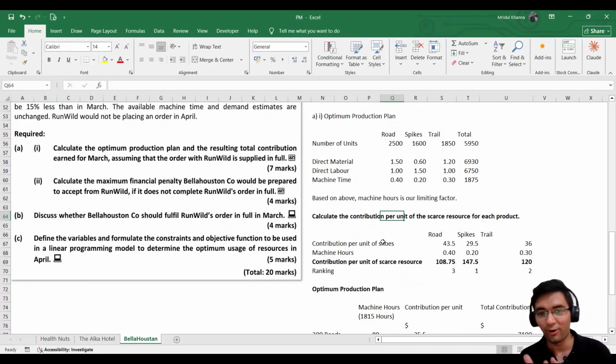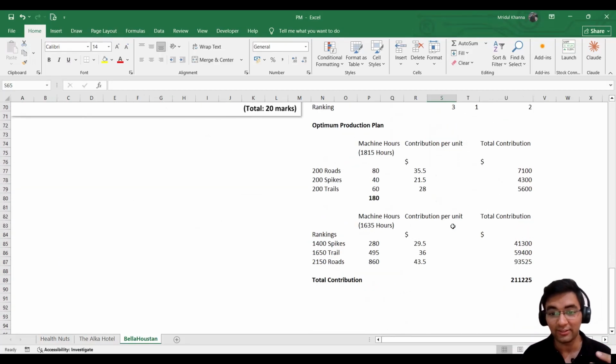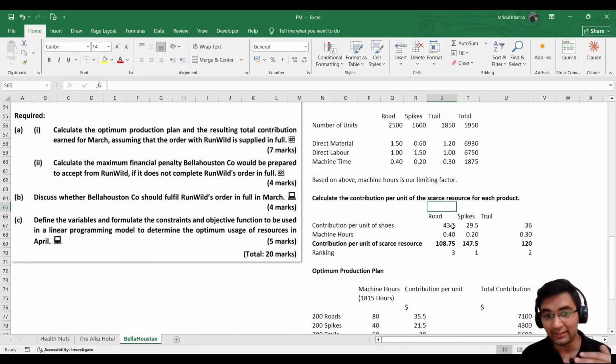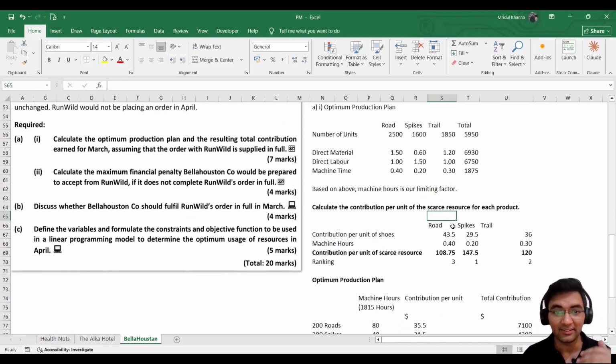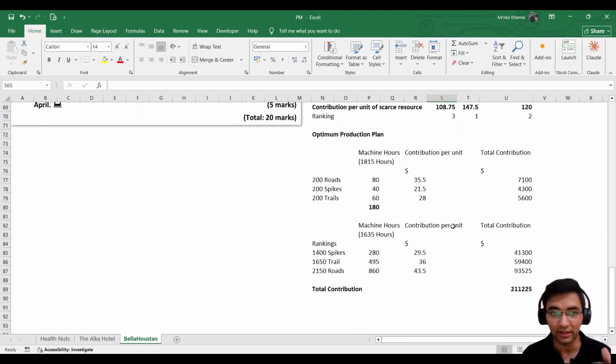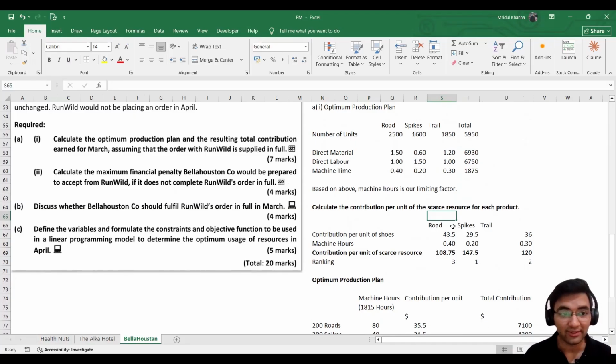This is the nature of the limiting factor topic, where you genuinely are required to perform these many calculations, but also know that these calculations carry 7 marks. So that is significant. Now we move on to the second part.